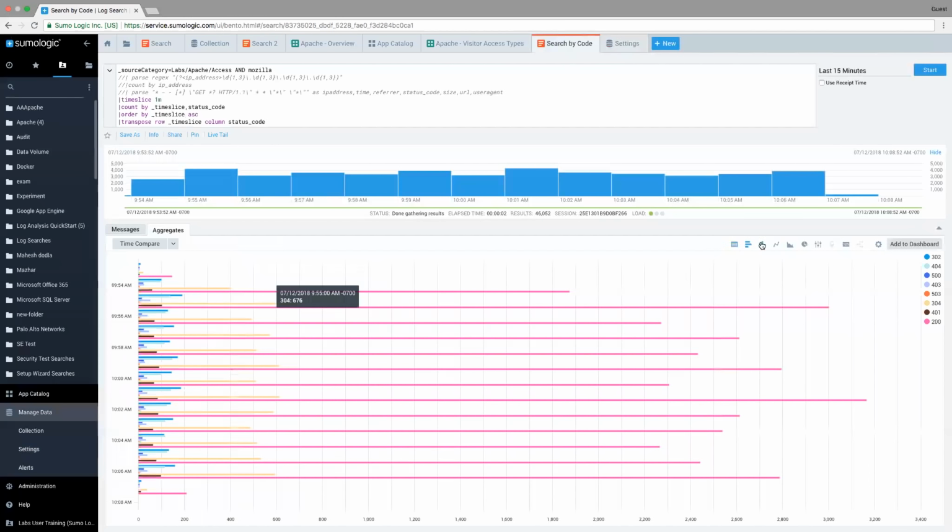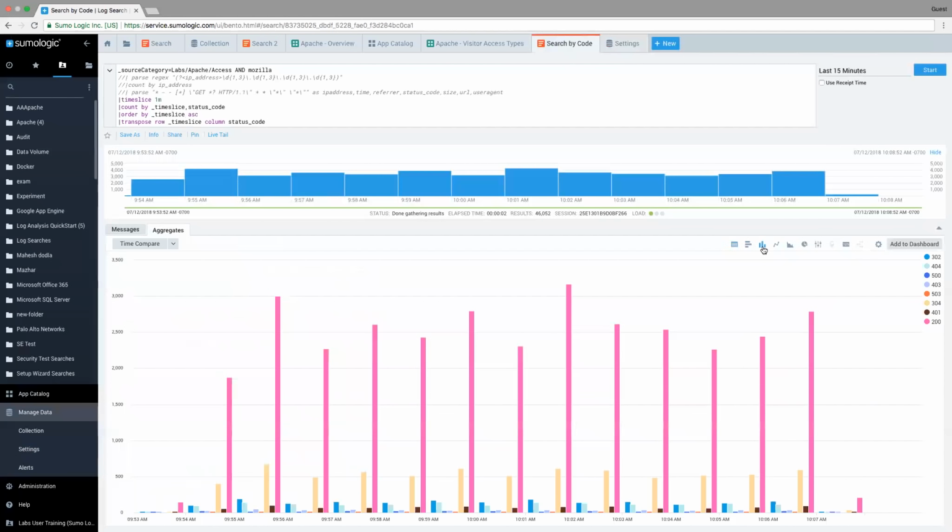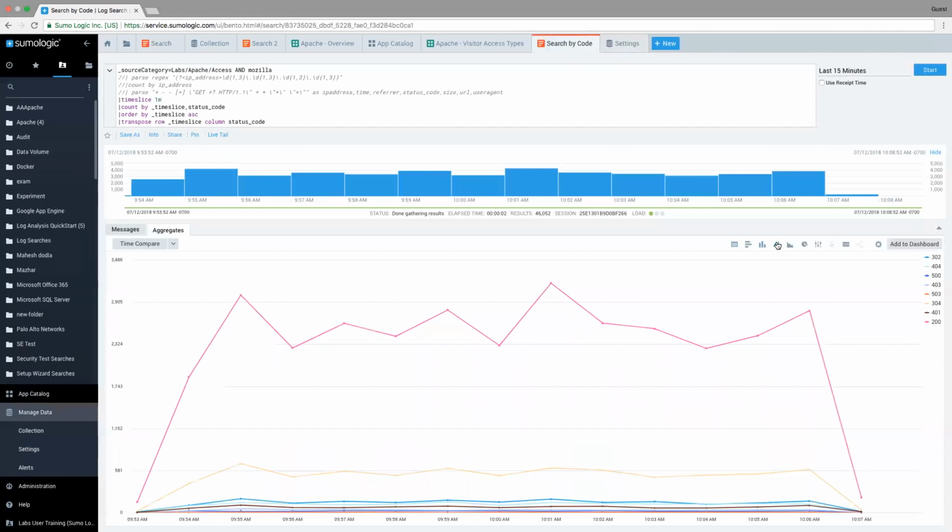Here's my information in a bar chart. Maybe I want to do a column chart. Okay, that's kind of cool. Not really what I want though. This line chart I like though. This is showing me the status codes and graphing them over time. So okay, I'm going to stick with this one. But this view is a little tricky, because I see my 200s, I see my 304s, and then down here, I see those other status codes, but they're kind of lumped together, they're kind of hidden.